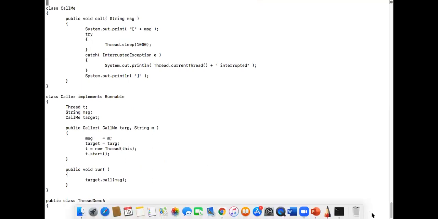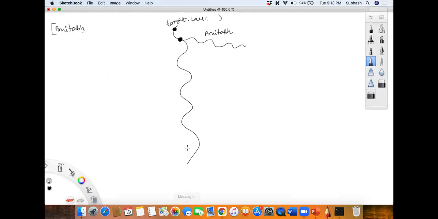So I'll repeat now what all happened via the diagram. Listen to me carefully. What happened first? Amitabh was sleeping. Meanwhile, this main thread created one more object, OB2, and passed this target to it, isn't it, guys? Yes or no?